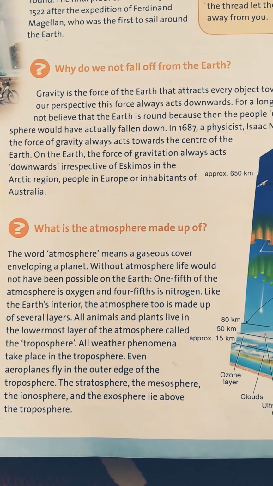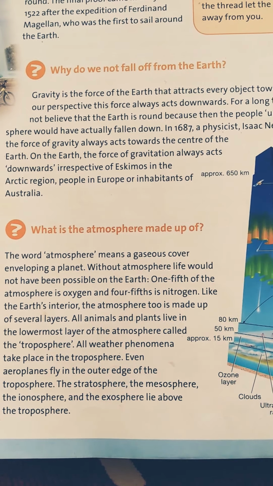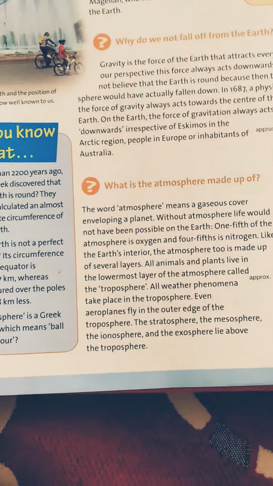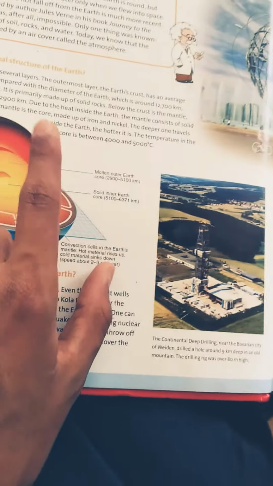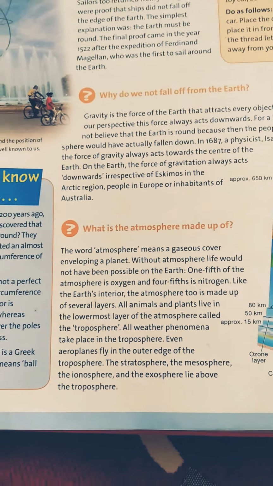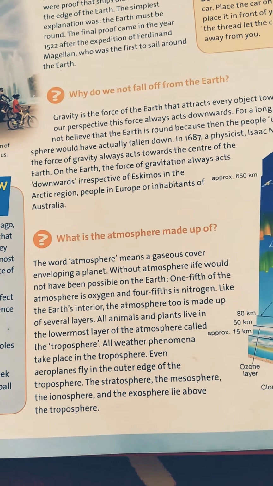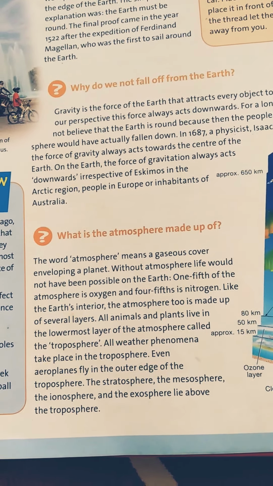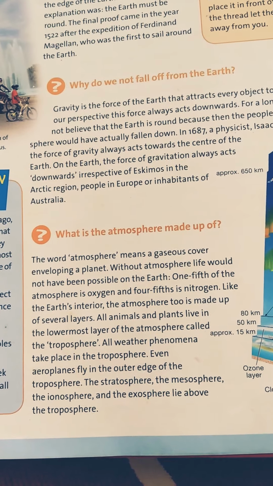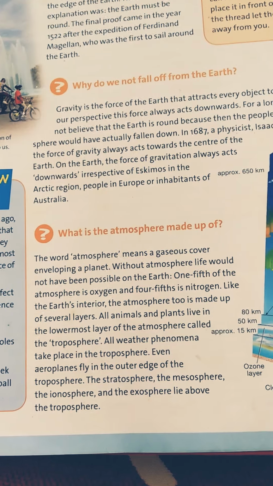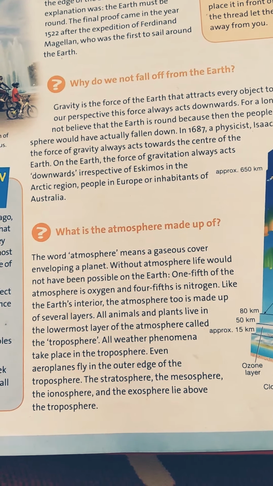Like the Earth's interior, the atmosphere too is made up of several layers. In a previous video we looked at this figure and discussed the internal structure of the Earth. We saw that it has 3 different layers inside: the first layer is crust, second is mantle, and third is core.